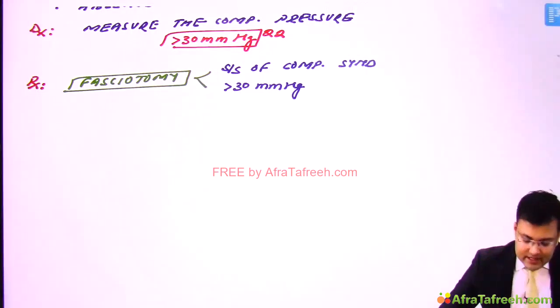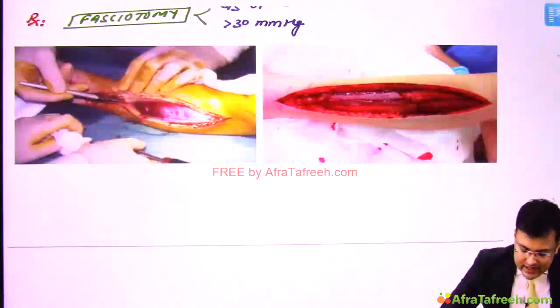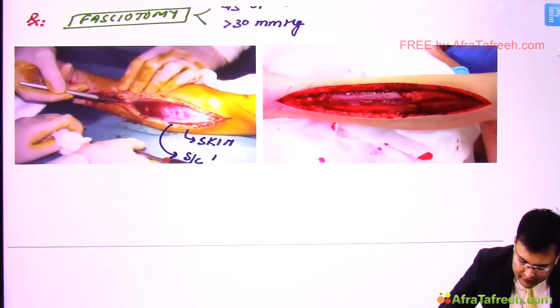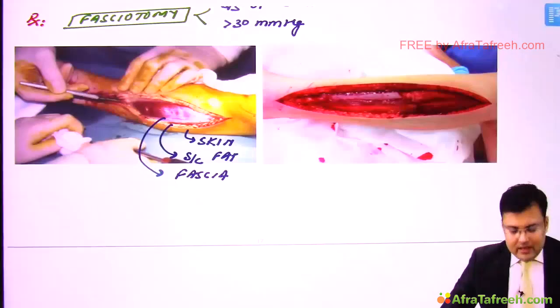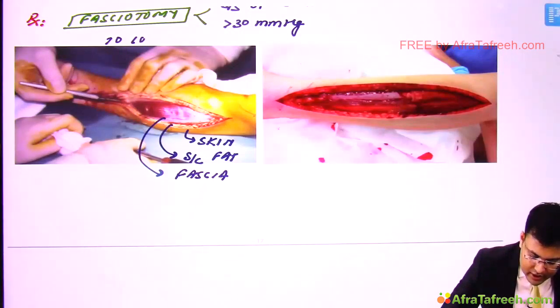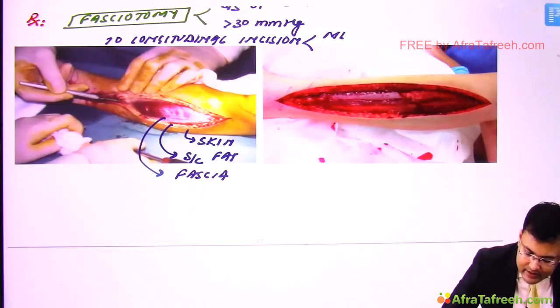What are the structures which are incised? You can see, we are going to incise skin, after that subcutaneous tissue or fat, and after that what? Fascia. Clear? How many incisions? We have to give two longitudinal incisions to release the pressure, one over the medial side and one over the lateral side.